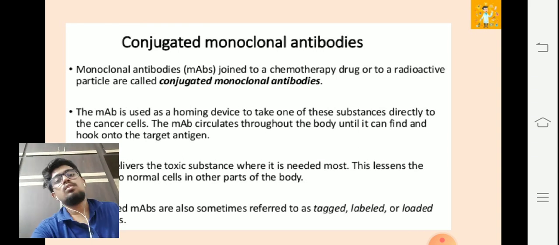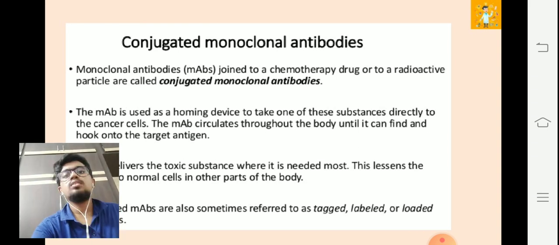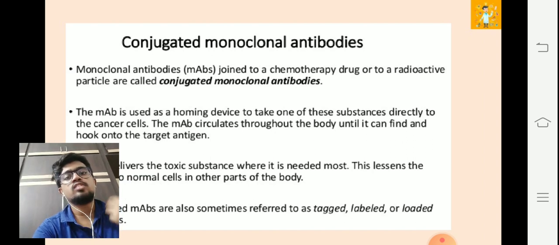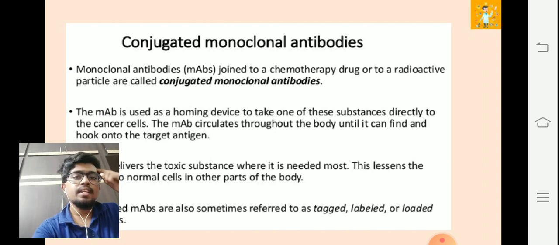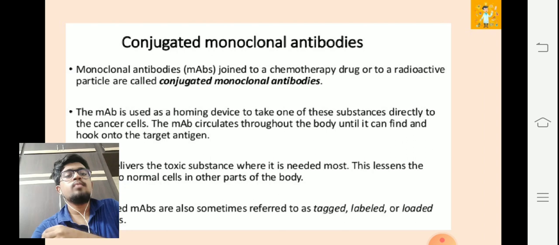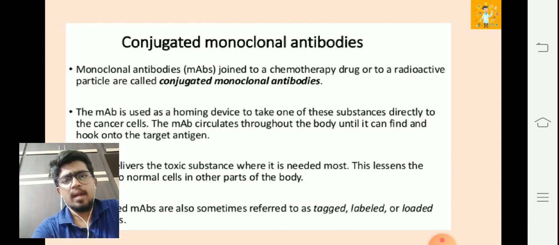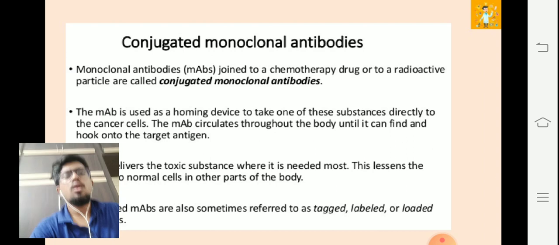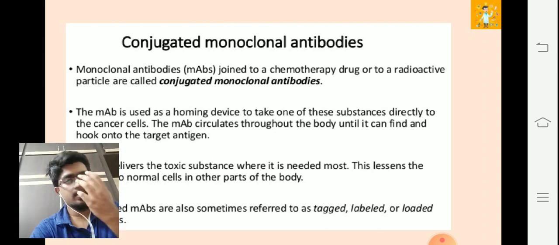Now talking about conjugated antibodies, which are not naked, how do these monoclonal antibodies act? These MABs join to a chemotherapy drug or to a radioactive particle. In chemotherapy, we use these conjugated monoclonal antibodies because we combine them with an anti-cancer drug or a radioactive particle.